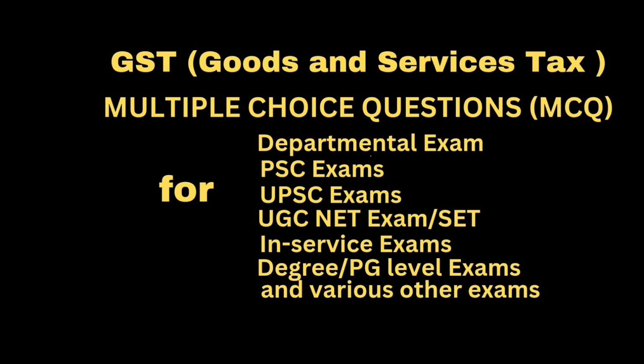Question. What is the due date for payment of tax in case of registered person having aggregate turnover more than rupees 5 crore in the previous financial year? Answer, within 20 days of the subsequent month.